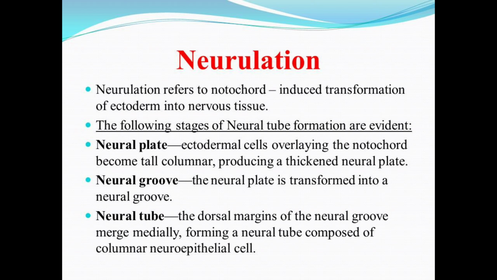So there are some stages that lead to the formation of neural tube or ultimately the brain and the spinal cord. Talking about the first stage, that is formation of neural plate. The ectodermal cells that are lined over the notochord become tall and columnar and produce the neural plate. The second stage is the development of neural groove. Neural groove is just a depression in the neural plate. The third stage is neural tube formation. The dorsal margins of the neural groove merge medially, forming a neural tube composed of columnar neuroepithelial cells.